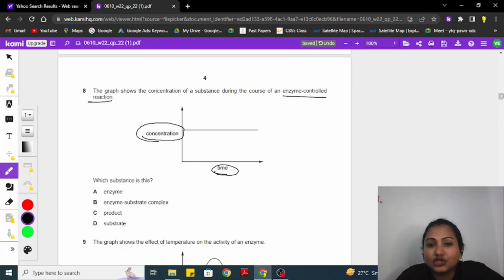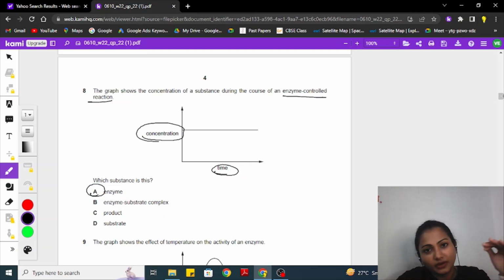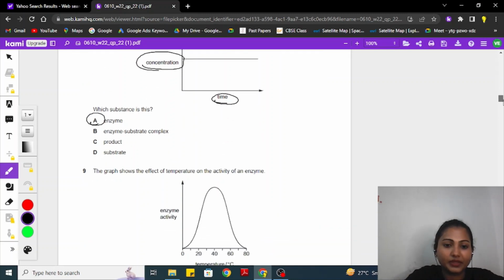This entire reaction is being controlled by an enzyme, so the substance is definitely going to be A. We can see the graph is not even fluctuating, it is straight. From the zero origin till the end, it is completely straight. As the reaction goes on, with time it remains straight, it is not deviating here and there.